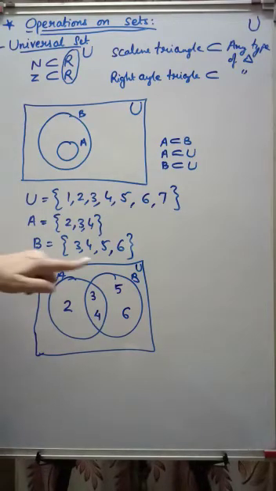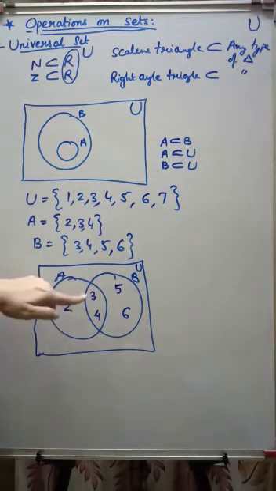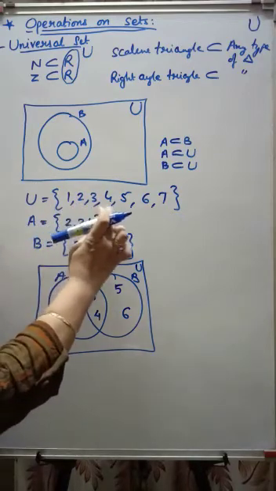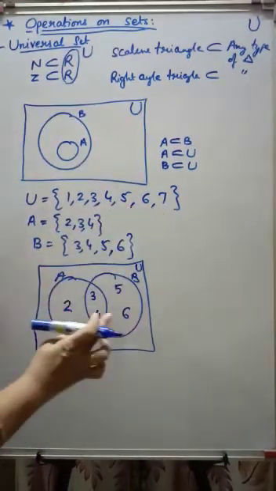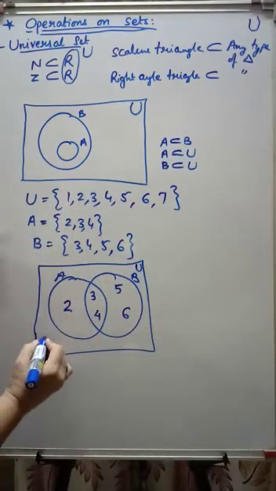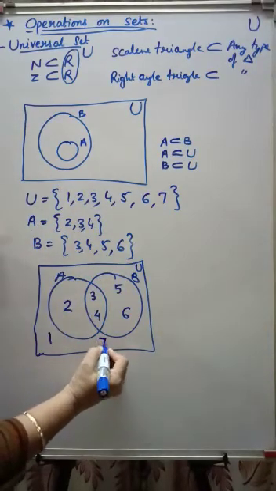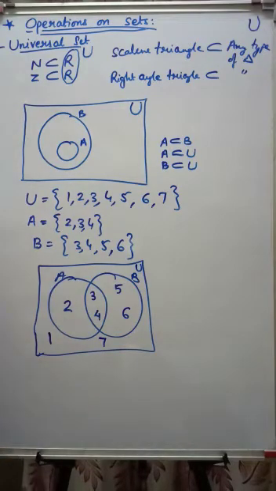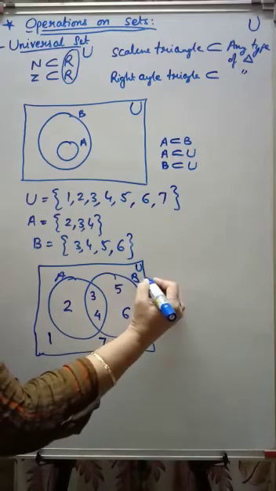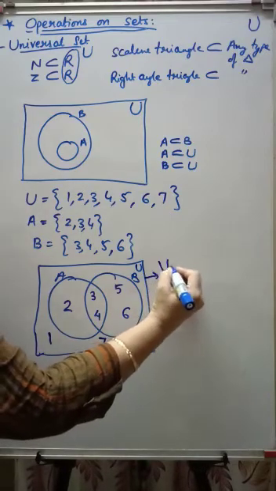Now can you see in U, other than 2, 3, 4, 5, 6, is there any other element? These are already written in the universal set. So the leftover numbers are 1 and 7. I'll write them somewhere in U. This is called a Venn diagram.